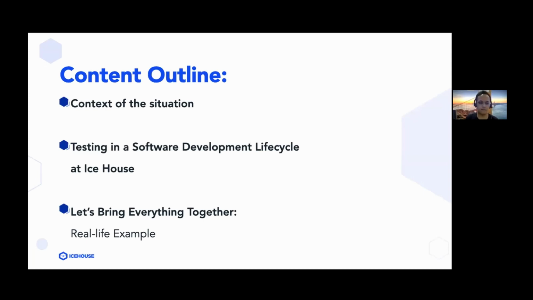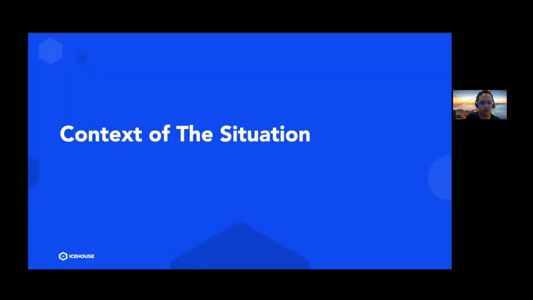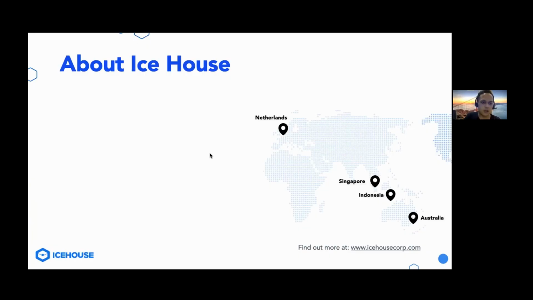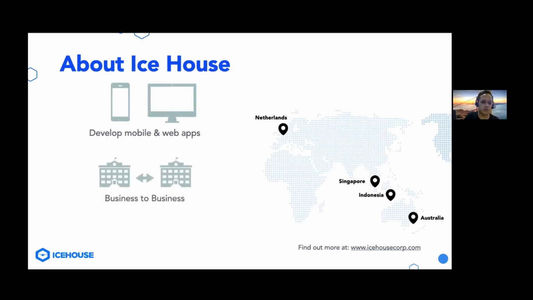All right. So, let's get into the first point, which is the context of the situation. A little bit about Icehouse. Icehouse is a mobile app developer company, but we also develop web apps too. And we're a B2B company, which is our main business model. So what does it mean?